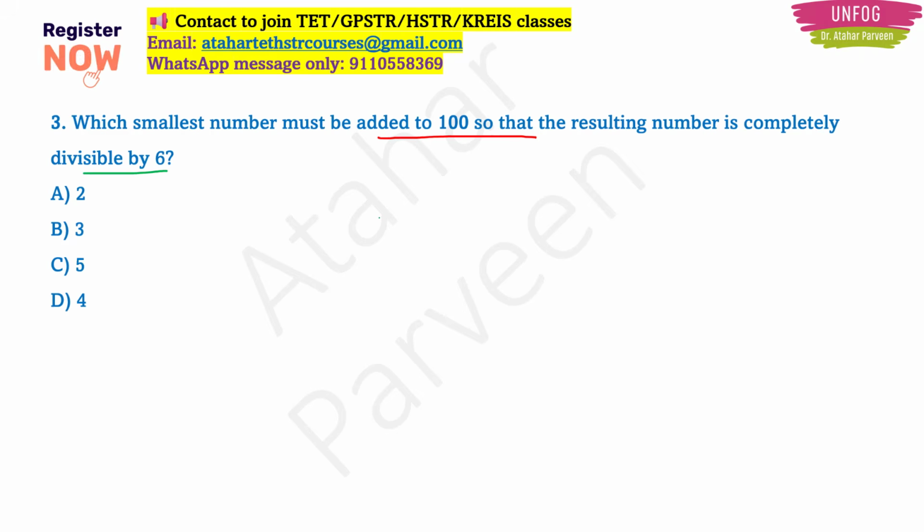Okay, there can be many other ways to answer this question, but I am giving you the shortest and easiest possible way. You take 100 and divide it by 6 first. 6 1s are 6 and 4 is there. This 0 will come out here and 6 6s are 36. So what is remaining now? 4, right? So our quotient is 16 and our remainder is 4.